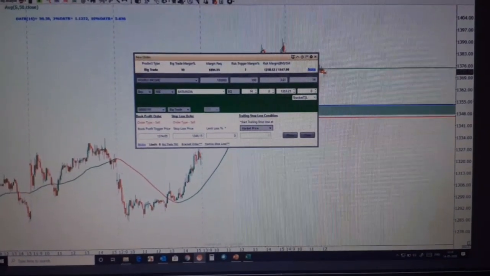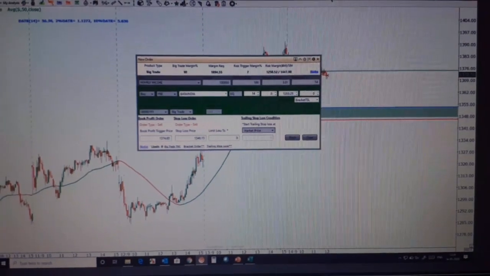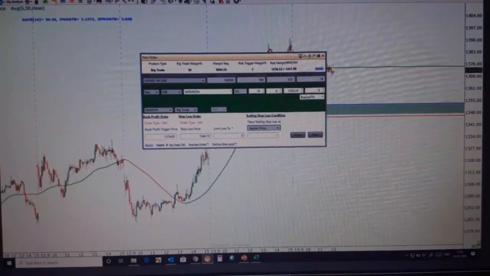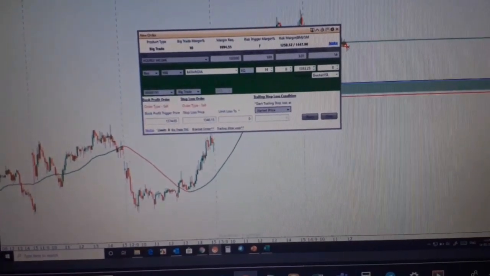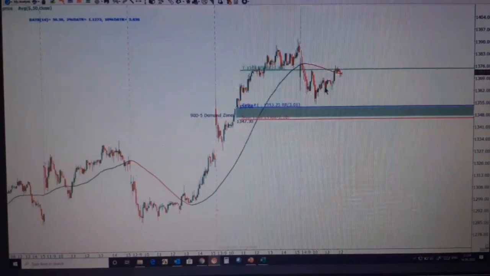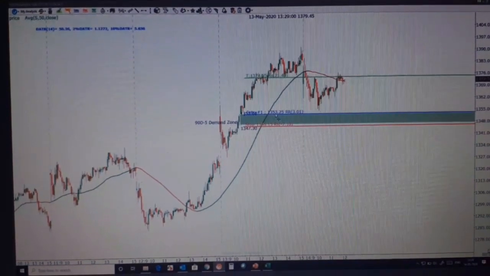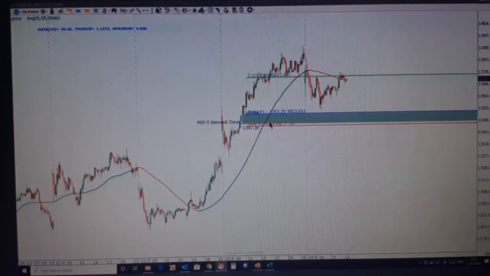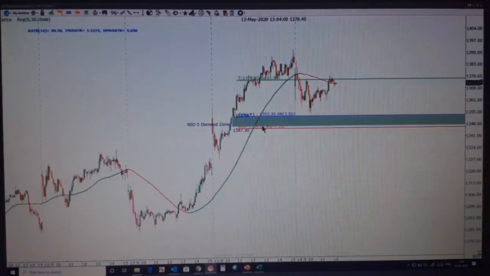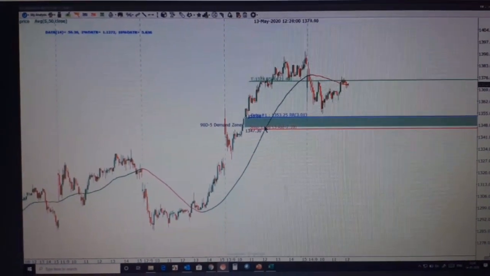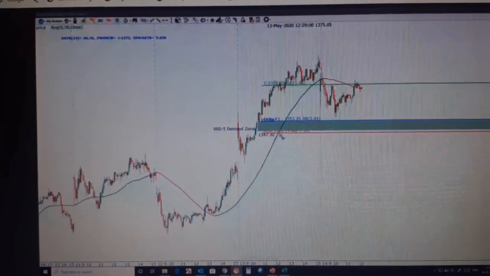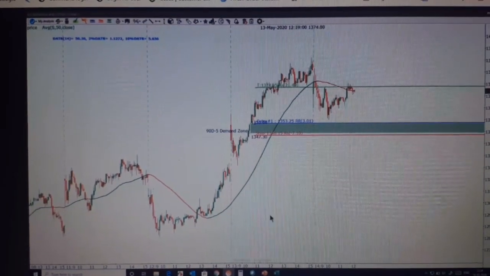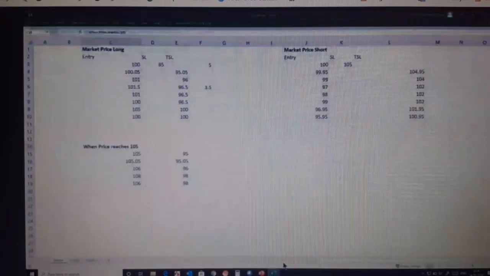What you can do is put a trailing stop loss. Trailing stop loss is simple. Once my price starts to move up over here, this stop loss will also move in the direction of the trade. So that is depicted over here.